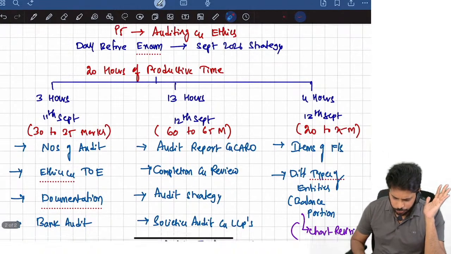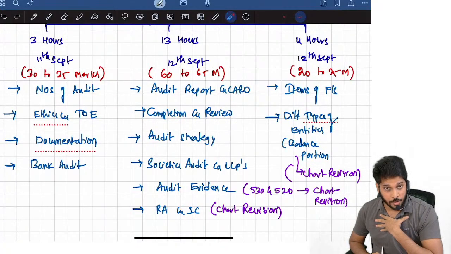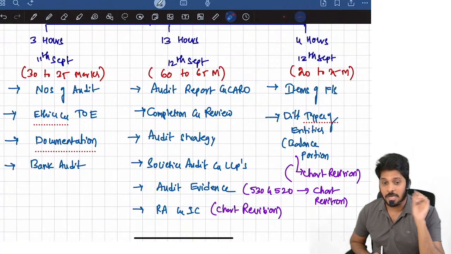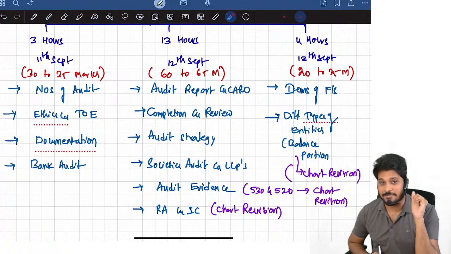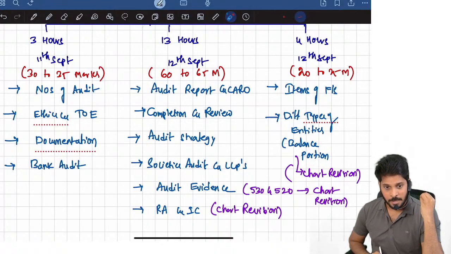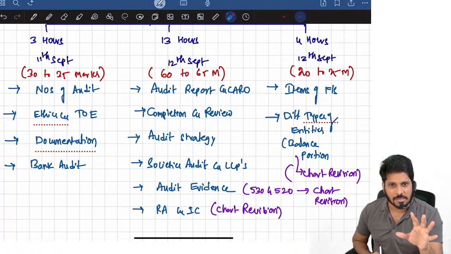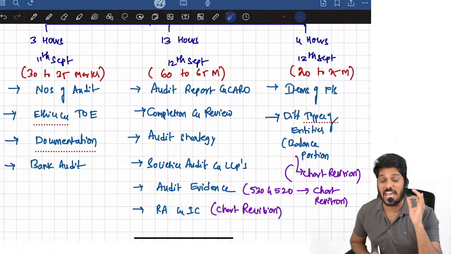Trust me, follow this strategy with the chapters which I'm going to tell you right now, and I'm also going to do one live revision tonight. At 7 o'clock onwards, I'm going to do one live revision. You just follow that particular revision plus a few other revisions which I'm going to refer. Trust me, the day before the exam, you will rock like anything. 60 plus exemption we will aim for.